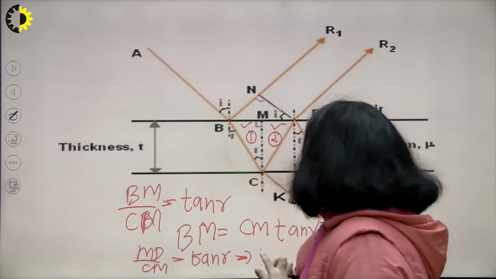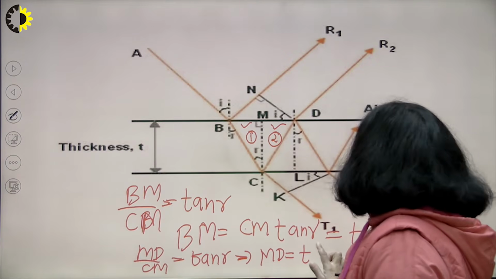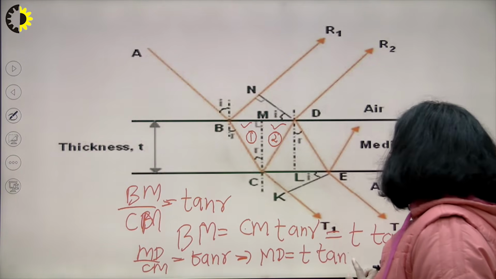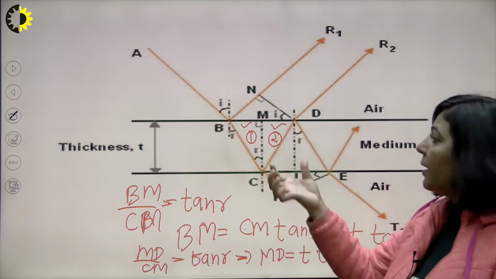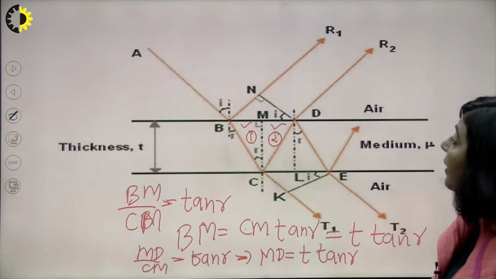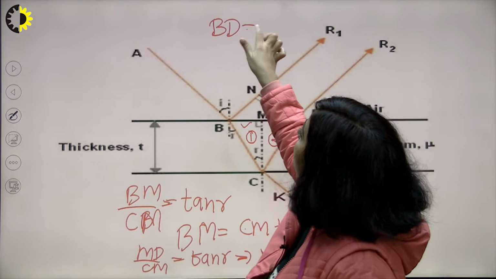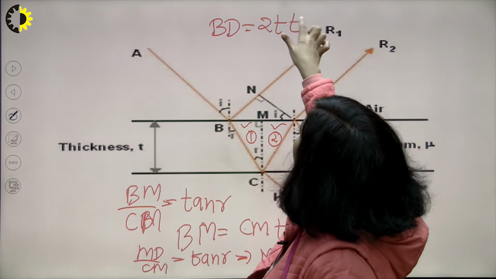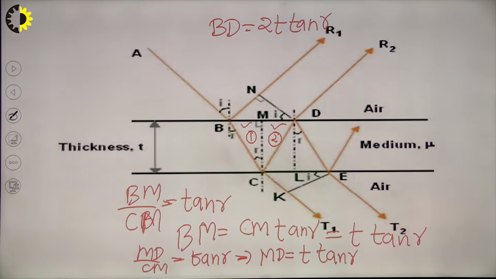It means MD is equal to CM tan r. And you know what CM is? This is CM, this is t. So this is t tan r. So what you are getting is that your side BM is t tan r, and MD is also t tan r. So what is BD? The total BD is the sum of these two, that is equal to 2t tan r. So now you have the value of this BD. BD is equal to 2t tan r.